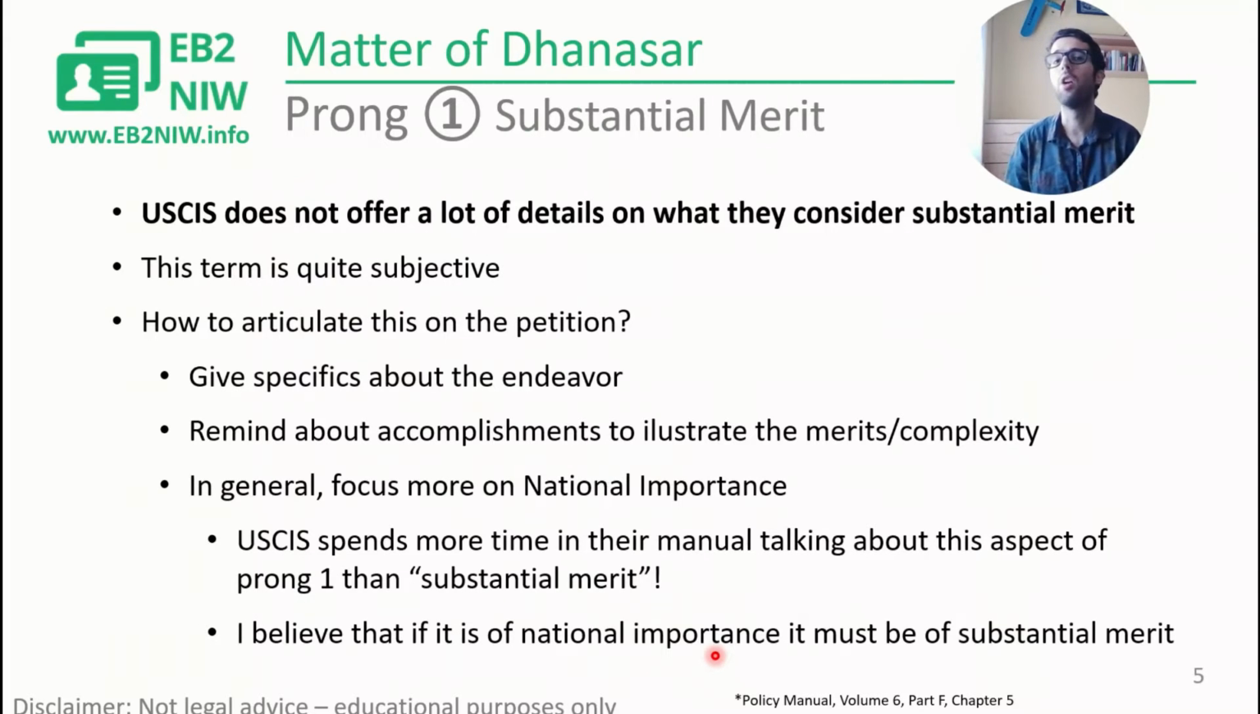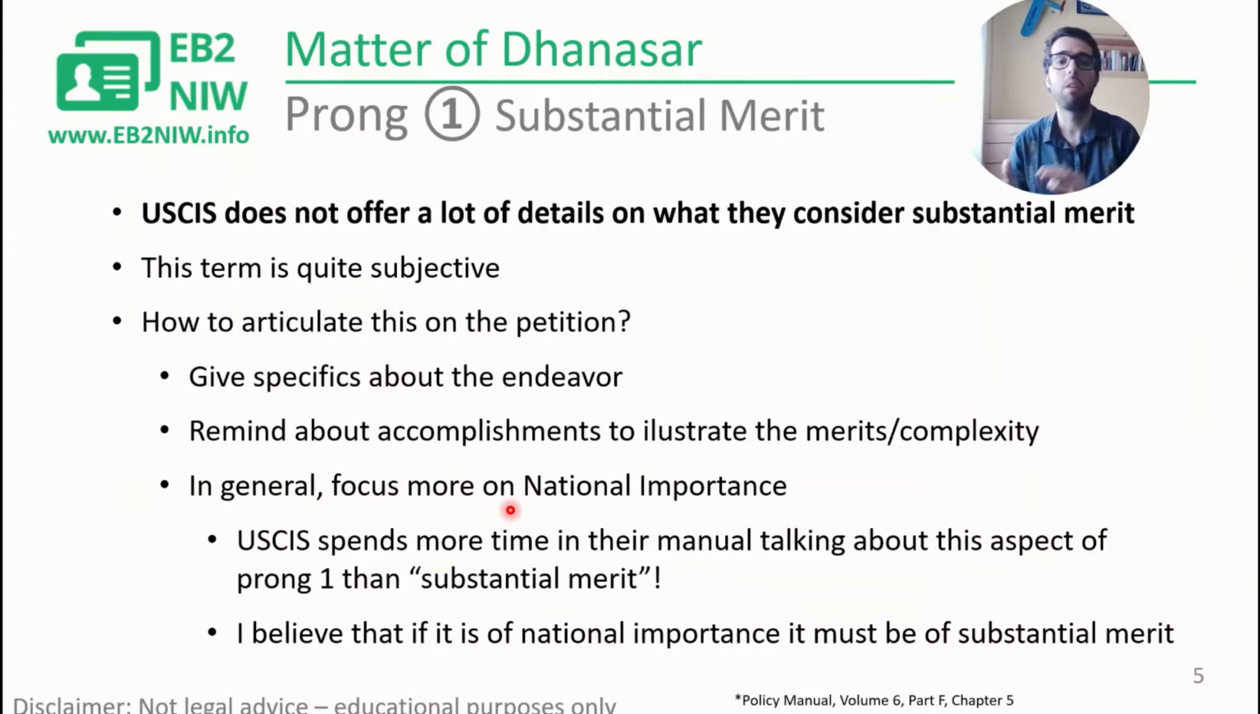Once you have the endeavor, you have to show that your endeavor is of substantial merit. And this is a little bit of a vague aspect to prove. And even the USCIS in their website, they don't offer a lot of details on how to substantiate this. So my recommendation is to articulate this part. You just give specifics about the endeavor, details, remind about the accomplishments you already have under your belt, so you can illustrate the merits, the complexity of it. Remember that substantial merit is something that is complex, is difficult, so you have to illustrate that. And if you have examples, that is better.